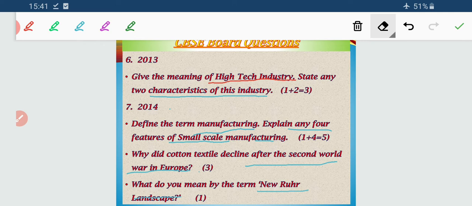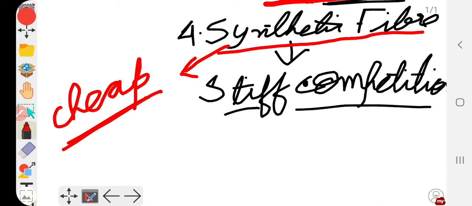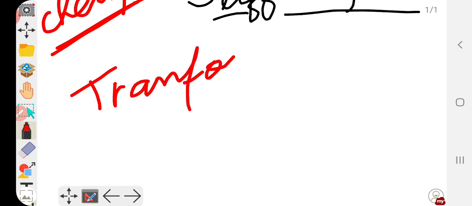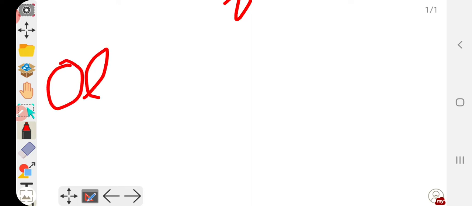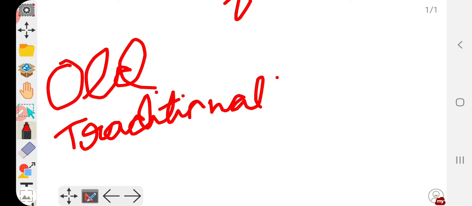Now the new rural landscape means it is totally a transformation of an old traditional large scale industry to a modern high tech industry. Transformation from old traditional large scale industry to modern high tech industry, that is new rural landscape. So from where to where has it been transformed?